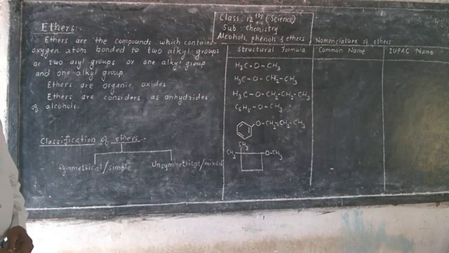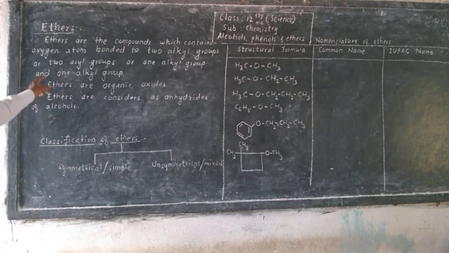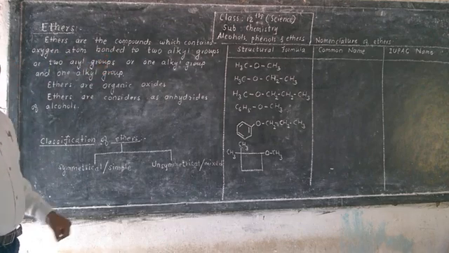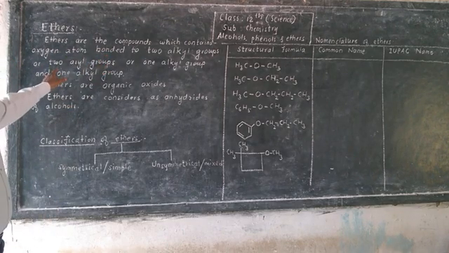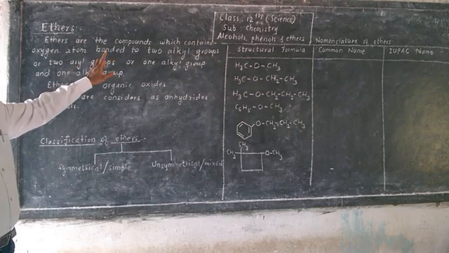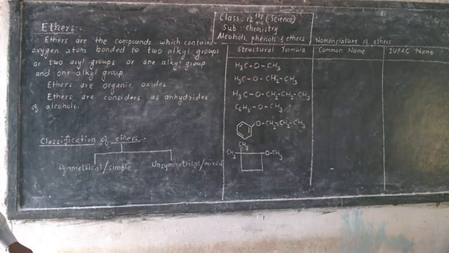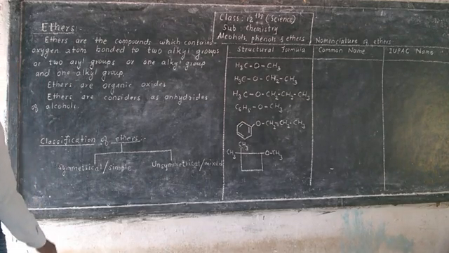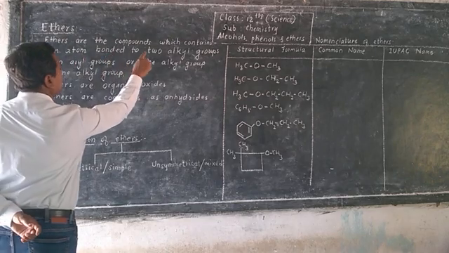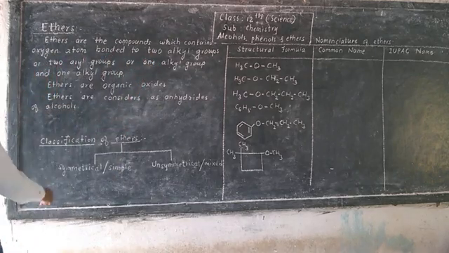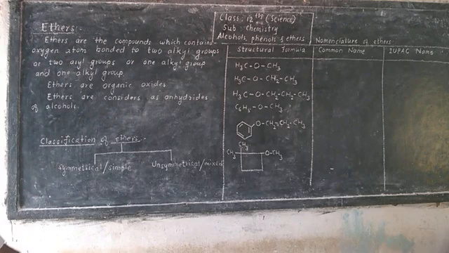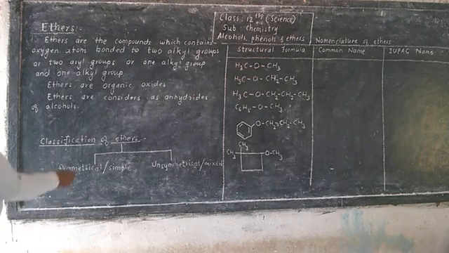Ethers are the compounds which contain an oxygen atom bonded to two alkyl groups, or two aryl groups, or one alkyl and one aryl group.